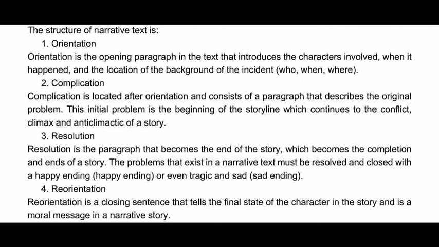4. Reorientation. Reorientation is a closing sentence that tells the final state of character in the story and is a moral message in a narrative story.